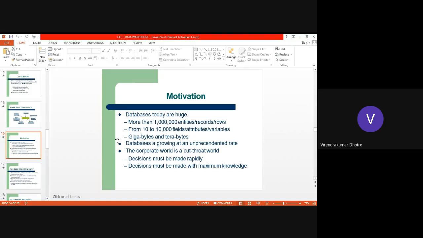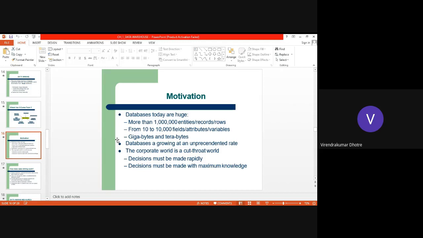From 10 to 10,000 fields of attributes. It means columns. Gigabytes and terabytes will be the size of the databases. So that's why we say it is growing at a faster rate. So the corporate world is also facing the same problem.